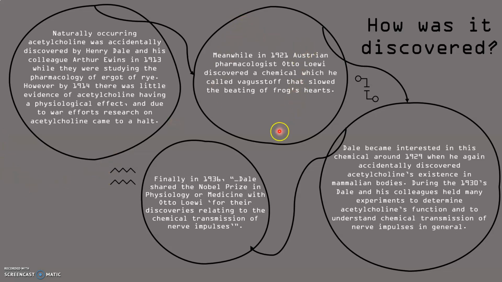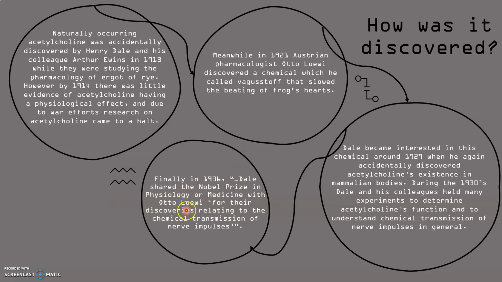But in 1921, Austrian pharmacologist Otto Loewi discovered a chemical which he called Werkstoff that slowed the beating of frogs' hearts. And Dale once again became interested in this chemical because of Otto Loewi's research, and he also again accidentally discovered acetylcholine in mammalian bodies. And during the 1930s, there were many experiments held to determine acetylcholine's function and to understand chemical transmission of nerve impulses in general. And finally, in 1936, Dale shared the Nobel Prize in Physiology or Medicine with Otto Loewi for